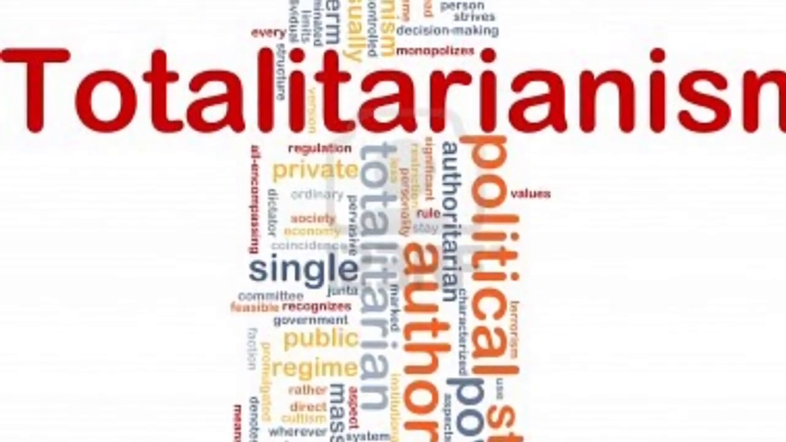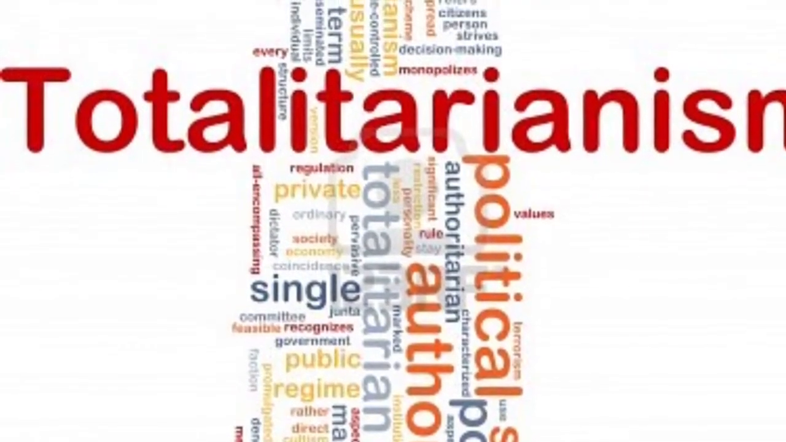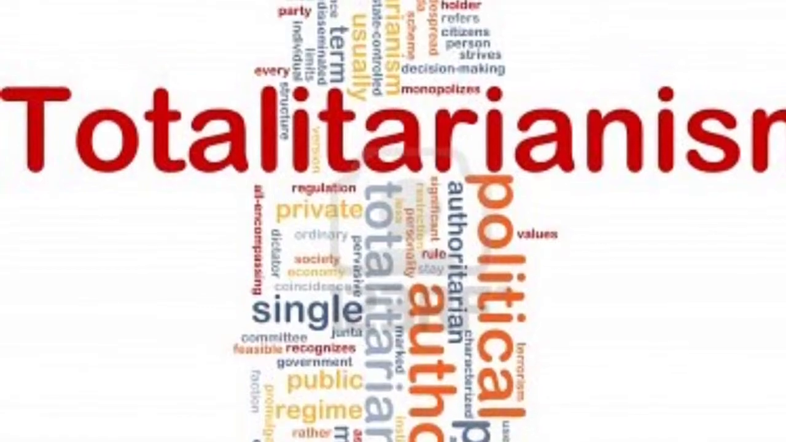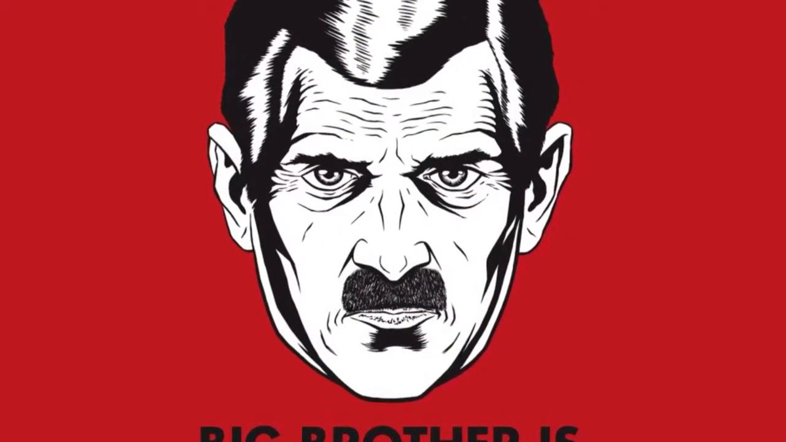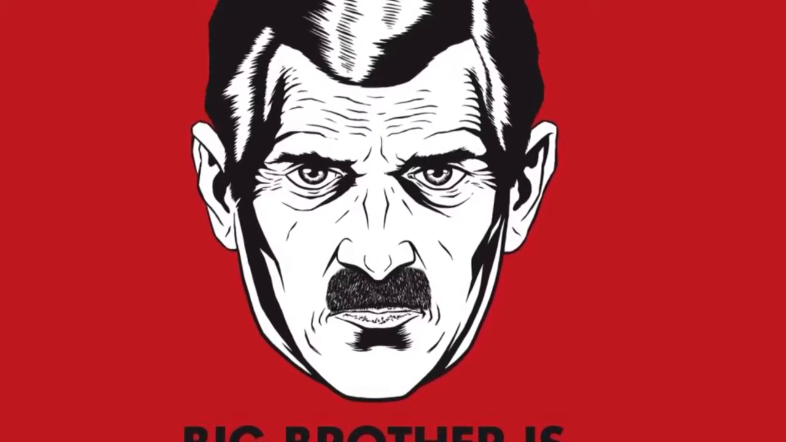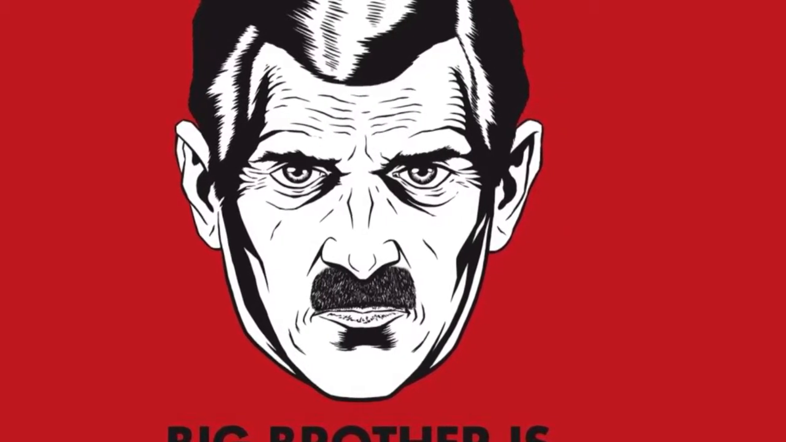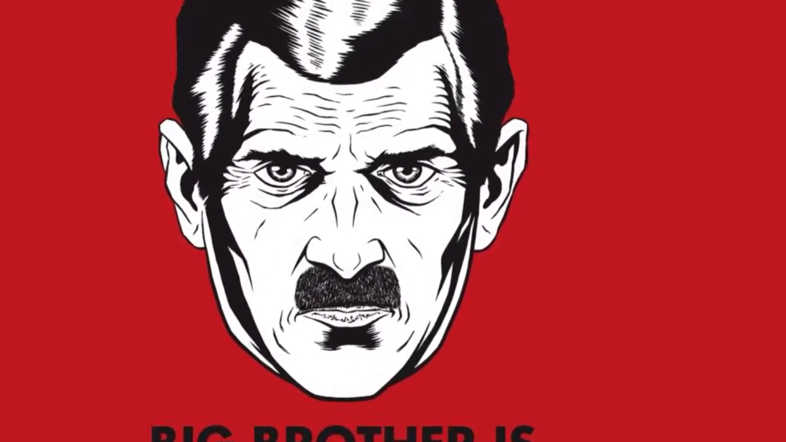What is totalitarianism? Totalitarianism is a form of government in which there is no freedom and the authority is the government. The term began with the dictator Benito Mussolini, with the term totalitario in the early 1920s to describe the new fascist state of Italy.